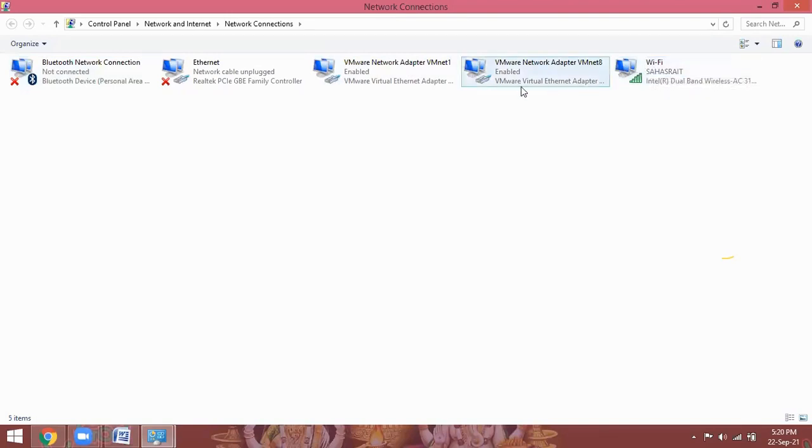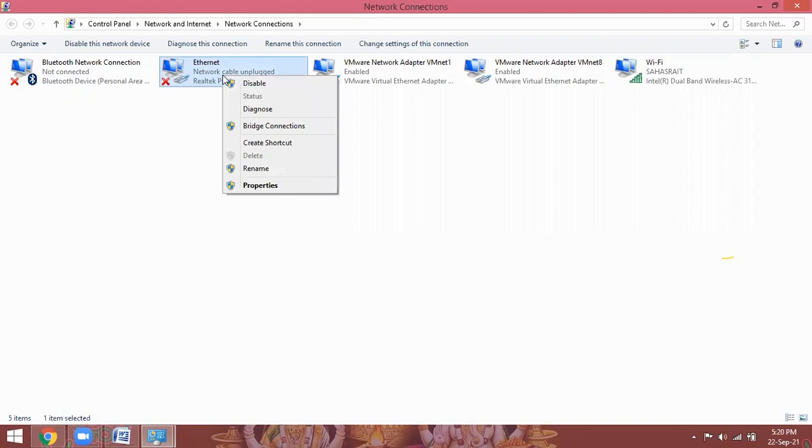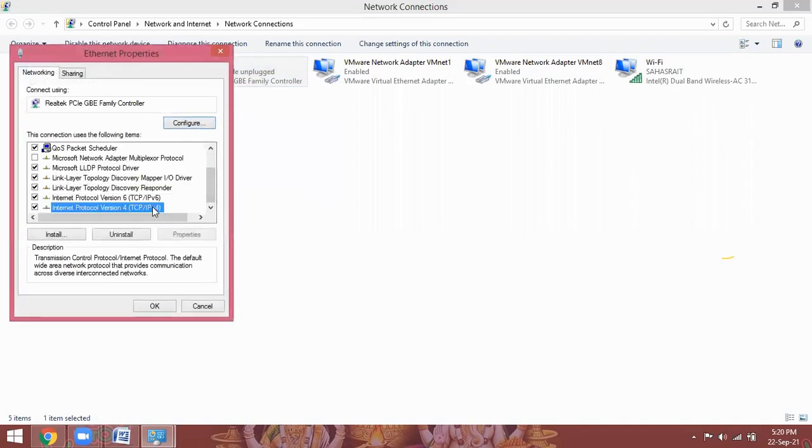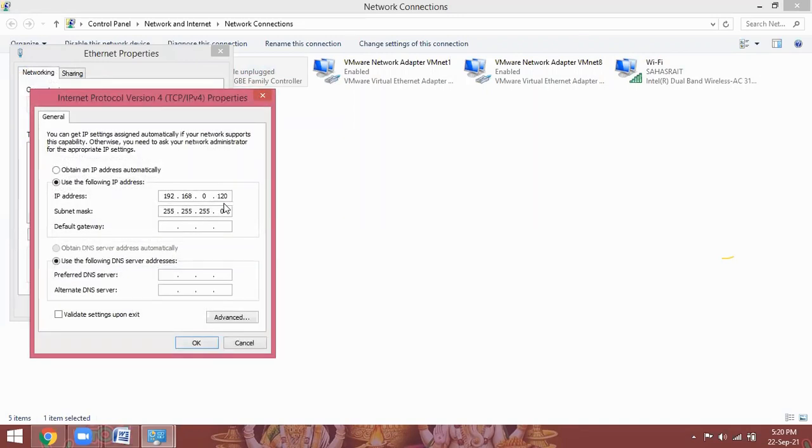Internally my laptop has one NIC card, network interface card. Go to properties, go to TCP/IP. See, I have given one permanent IP, 192.168.0.20. This is fixed. On top of that, there is an option, obtain an IP address automatically. This is an automatic IP address.